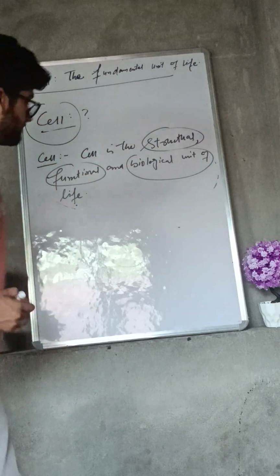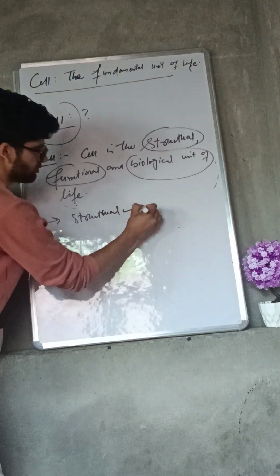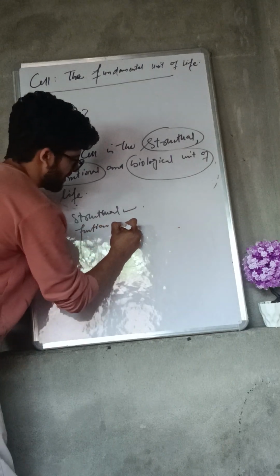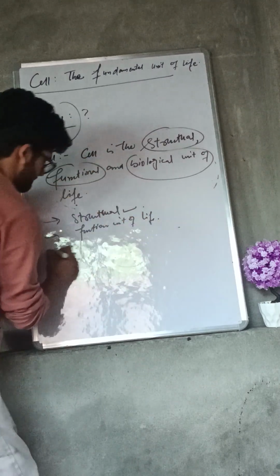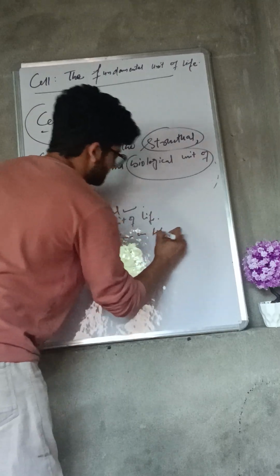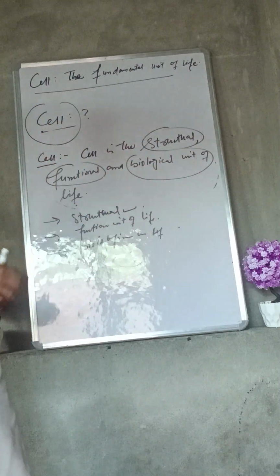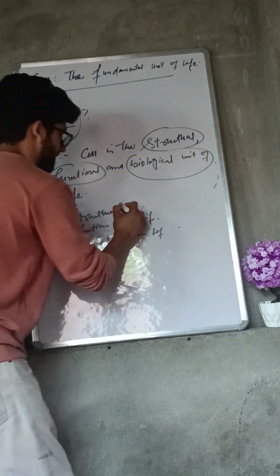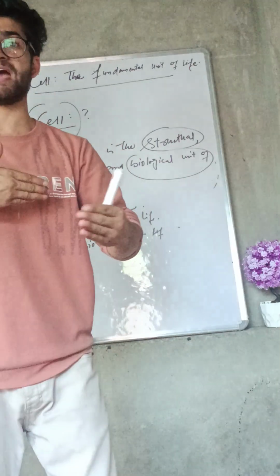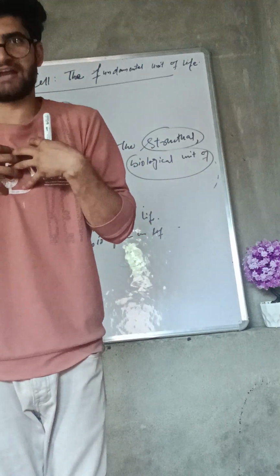I used three words. First of all, I said it is the structural unit of life. Then I said it is the functional unit of life. Then I said biological unit of life. Sir, when you have used three words, what does it mean? Structural unit of life means when these cells combine, they form a structure. Like I am a structure, I am an organism, and I am made up of cells.